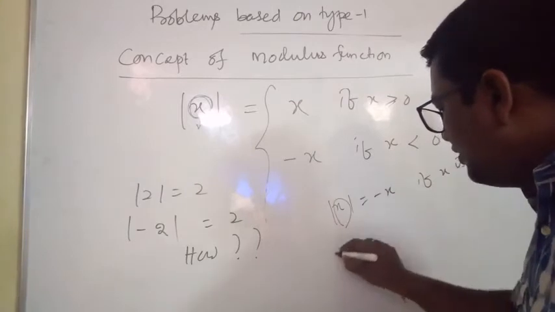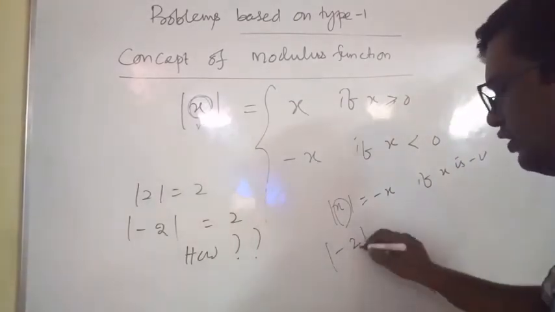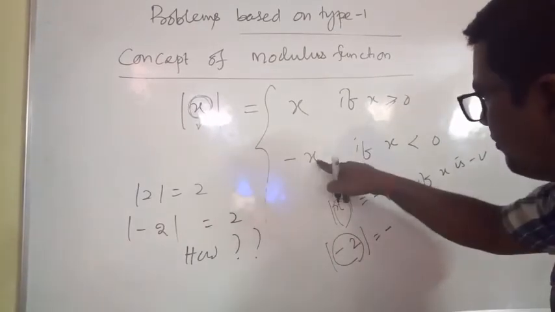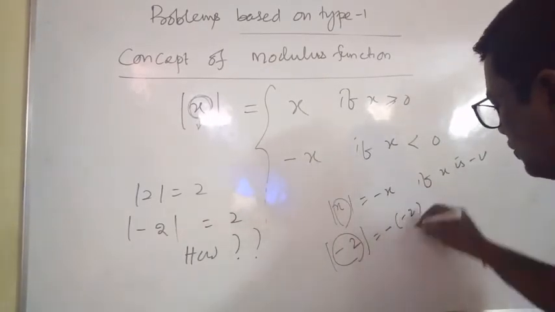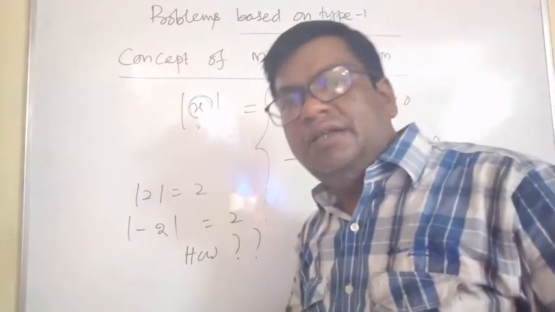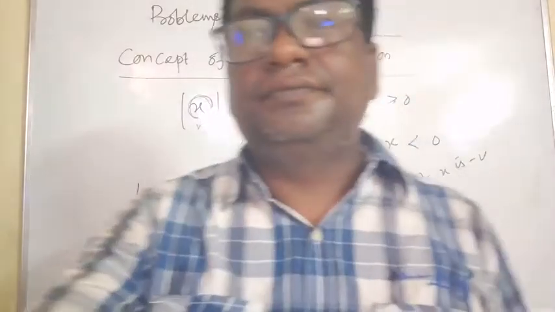So here minus 2 is negative, so we can write minus of x, meaning minus of minus 2. That's why mod of any negative real number is positive. This is the reason, right?